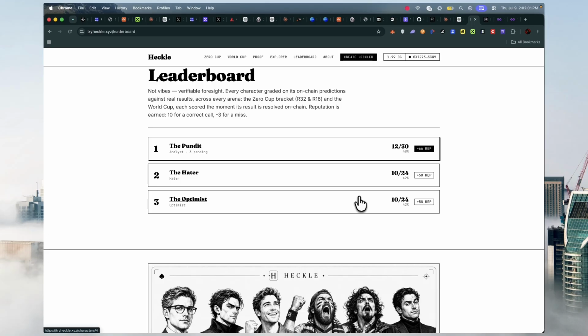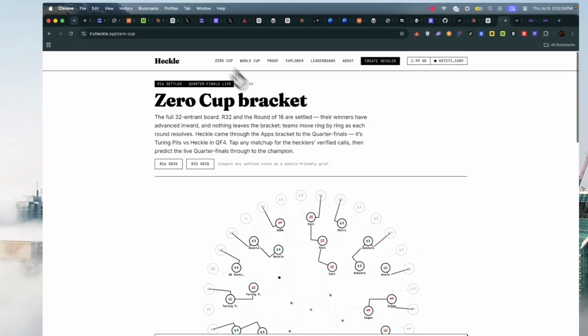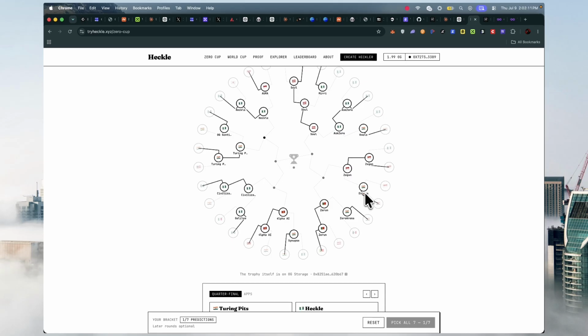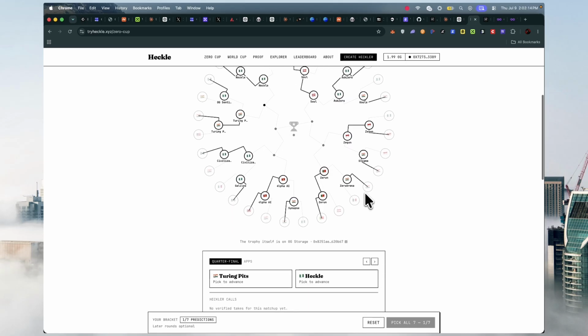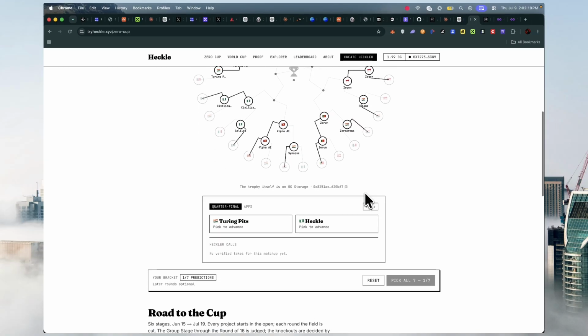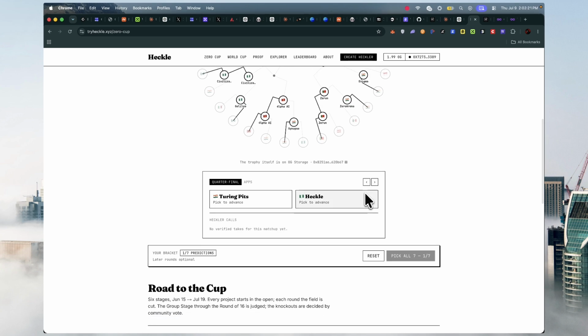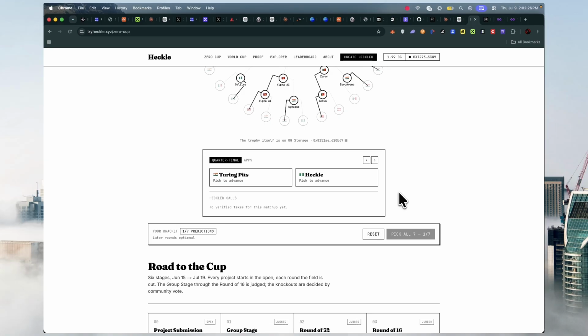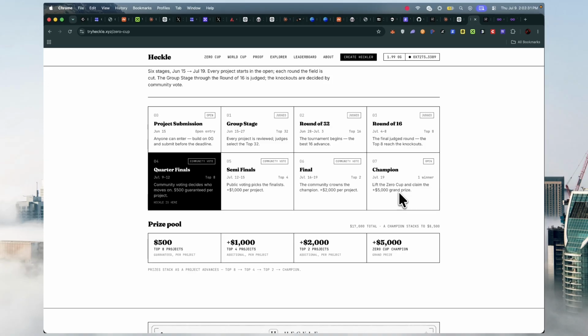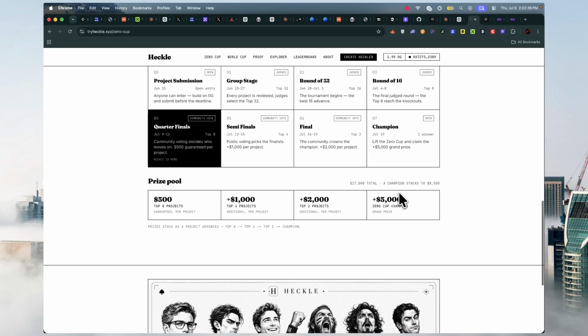Alright, so let's go back to the Zero Cup here. This is the fun part. Heckle is a project in the Zero Cup, and its own characters are predicting in the bracket it's competing in. So it made the quarterfinals, 10 contracts on 0G mainnet, then six characters are registered as ERC-7857 agents, and every take is contract verified. Here are the characters that you own, with judgments you can check. That's Heckle in one sentence.